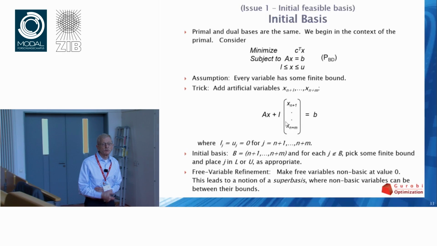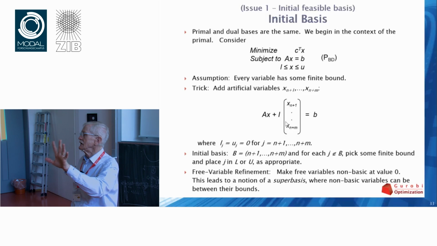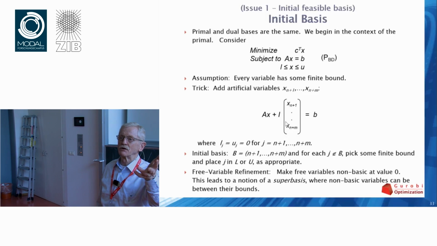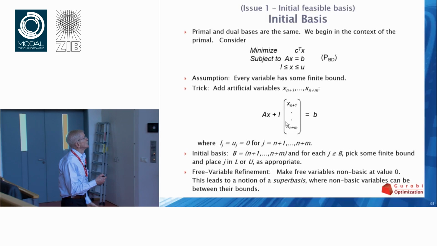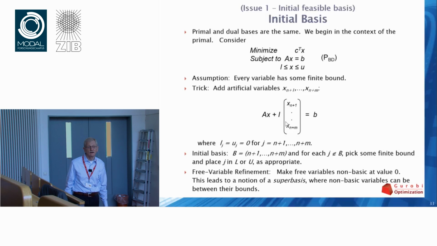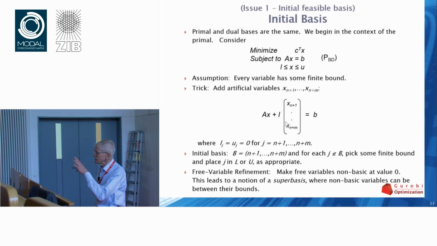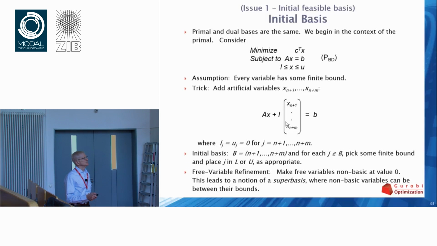Let me describe it in the primal, because the primal and the dual, there's a one-to-one correspondence. So if I tell you how to think about it in the primal, it then corresponds to a basis in the dual. So what do I do? I'm going to assume every variable has some finite bound. There are no free variables. Simplifies the statement a little bit. I'm going to add artificial variables. And what does that look like?